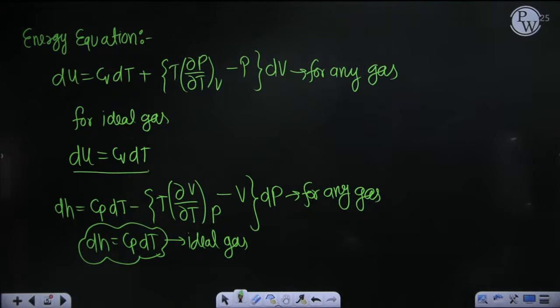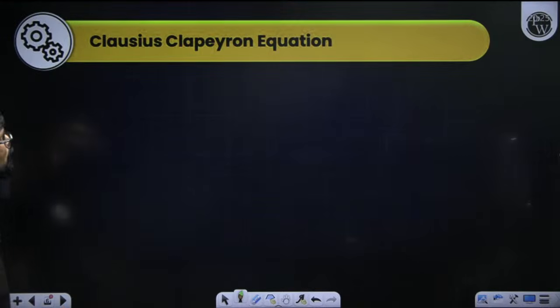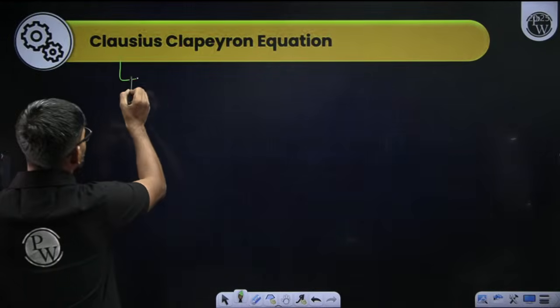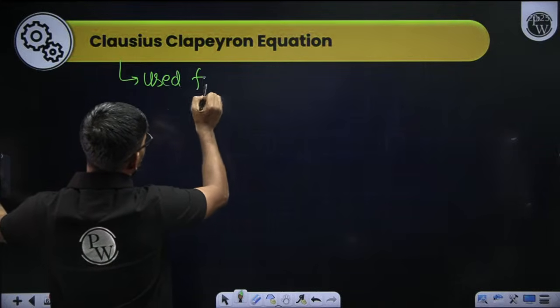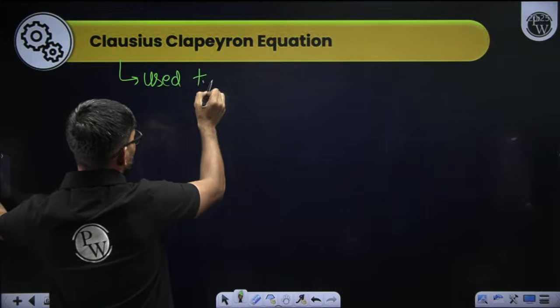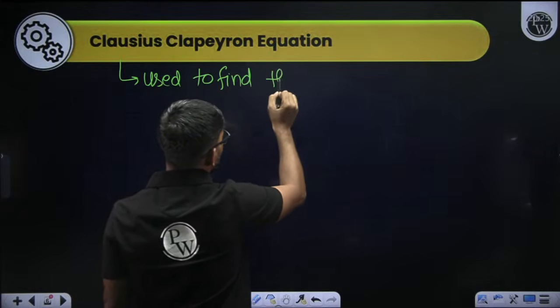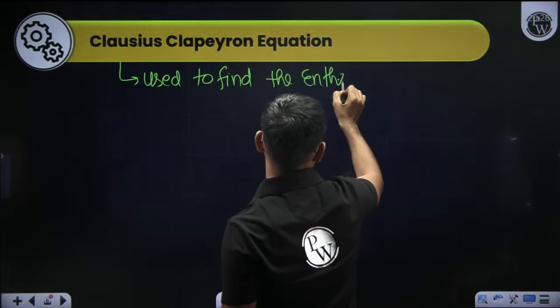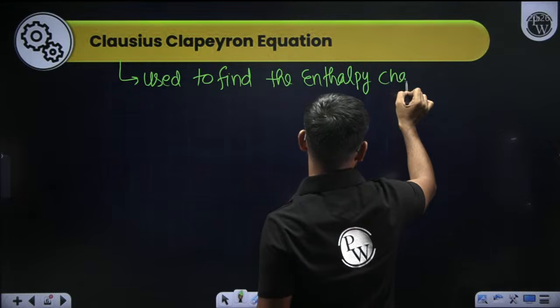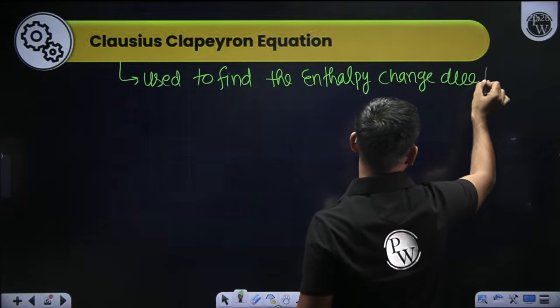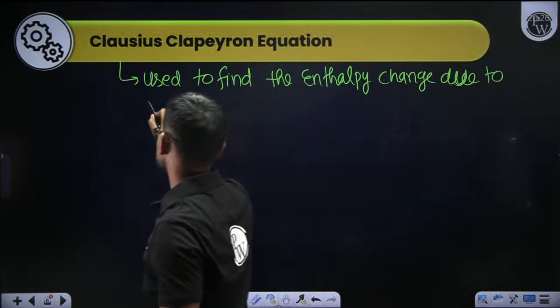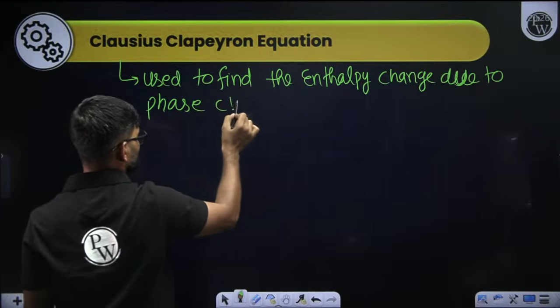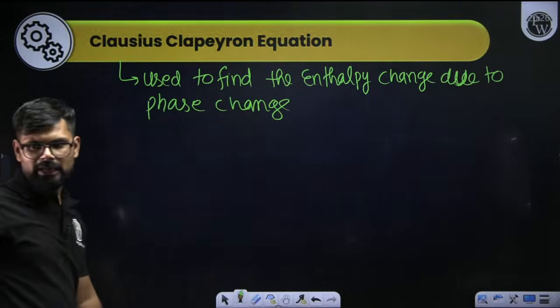The Clausius-Clapeyron equation is used to find the enthalpy change due to phase change.